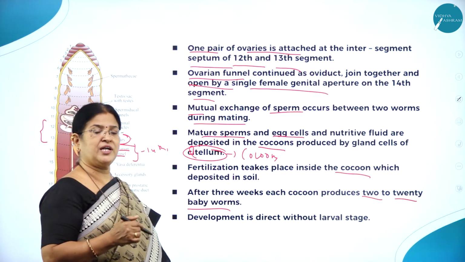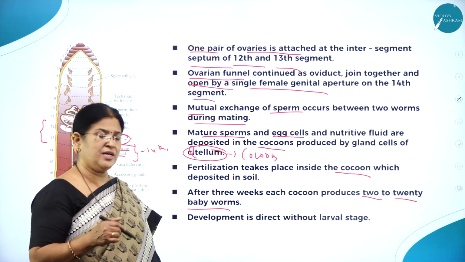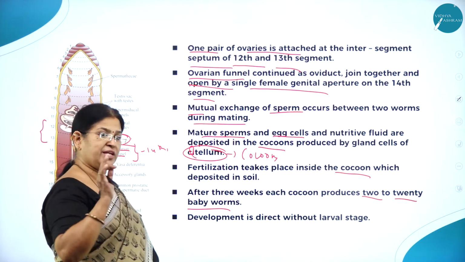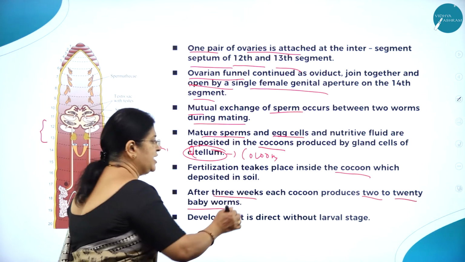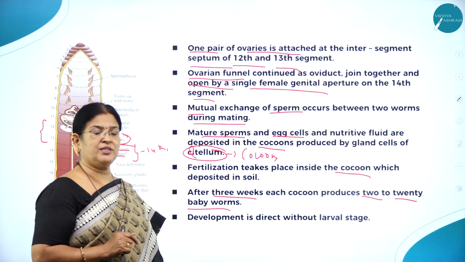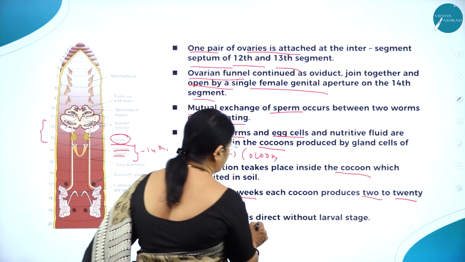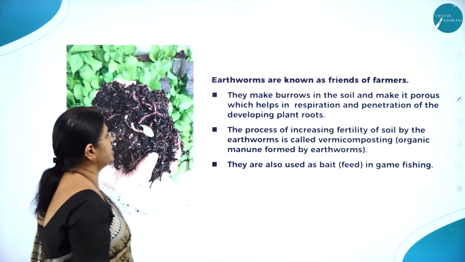The process of fertilization, or fusion of the gametes, takes place in the cocoons, which are deposited in the soil. After three weeks, each cocoon produces how many? Two to twenty baby earthworms. So here the development is direct, without a larval stage.